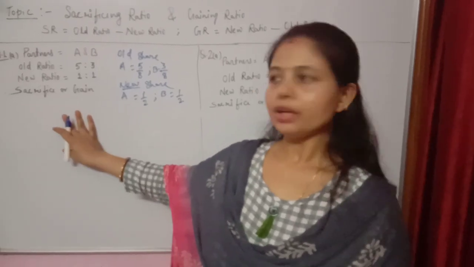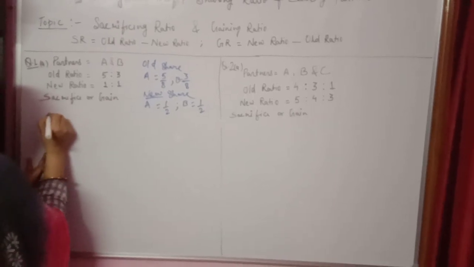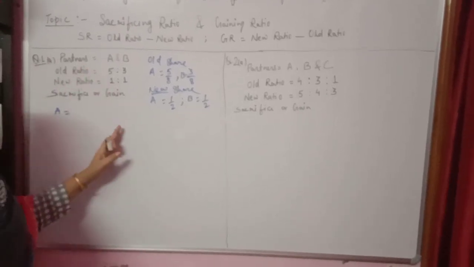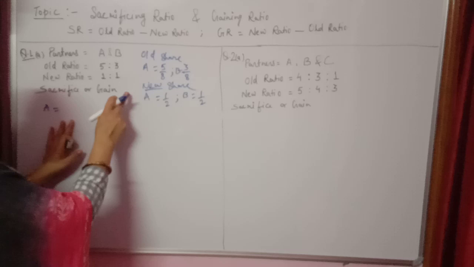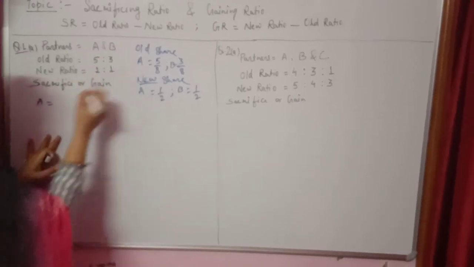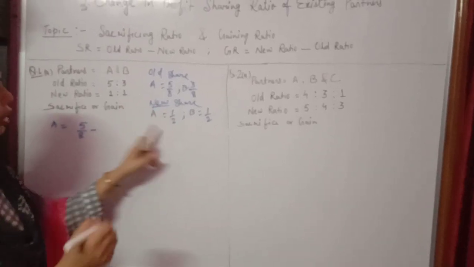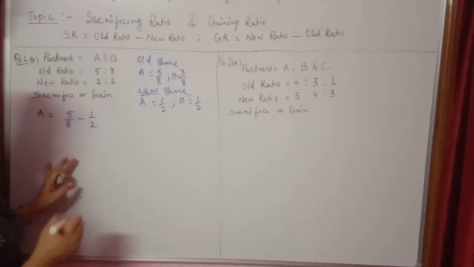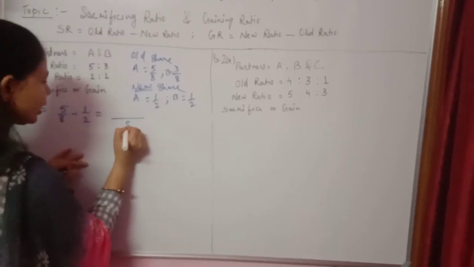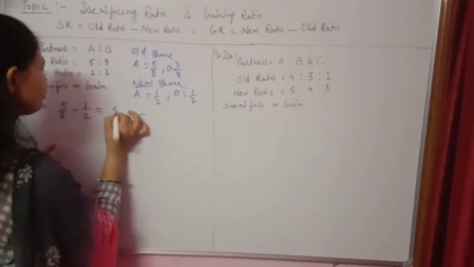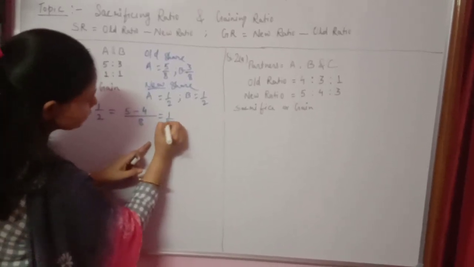According to the formula we know to calculate the sacrifice or gain, for A we will calculate whether A is sacrificing or gaining. According to the formula we do old share minus new share. So old share of A is 5/8 minus the new one, which is 1/2. We take the LCM, that is 8, and here 5 minus 4. So what we get? 1/8 share.